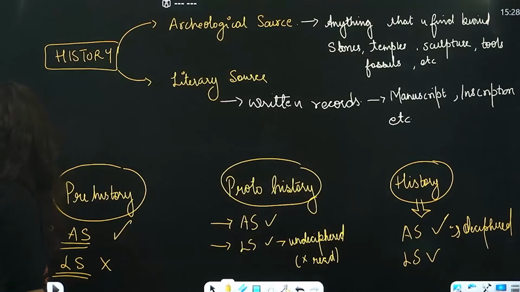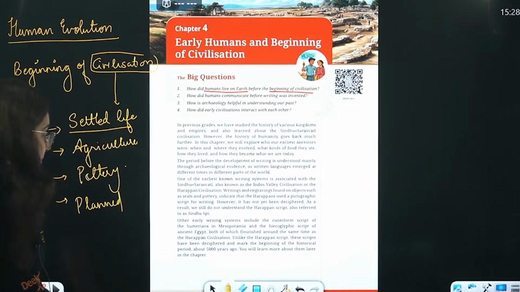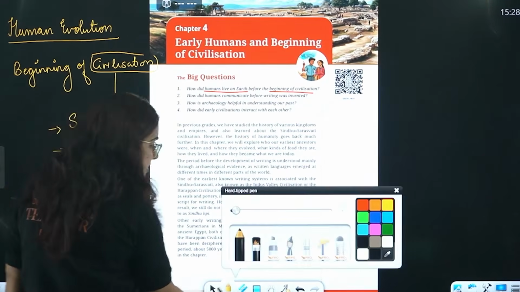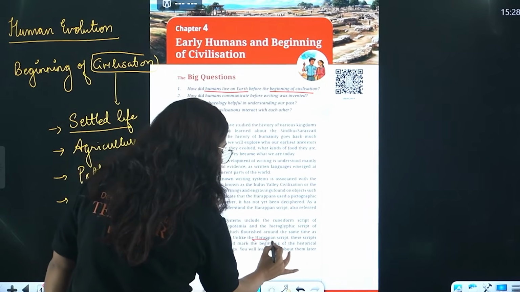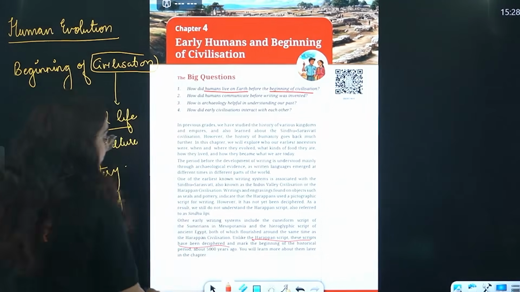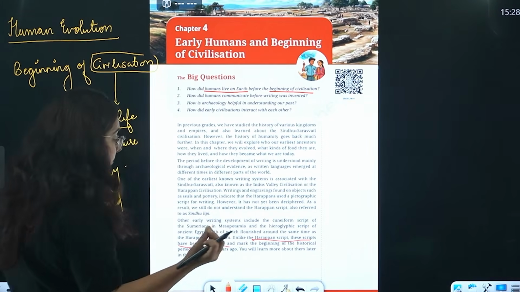For example, early writings. The first time we got a script in India was the Harappan script in the Harappan civilization. But unfortunately, we are not able to decipher it. However, it marked the beginning of the writing period in India.